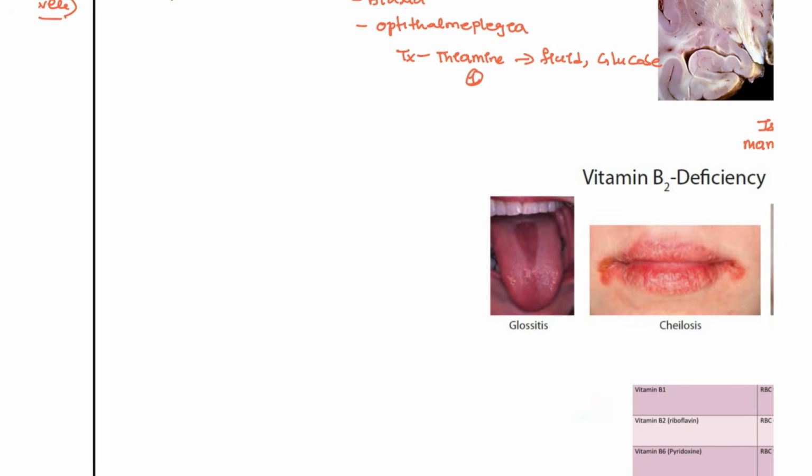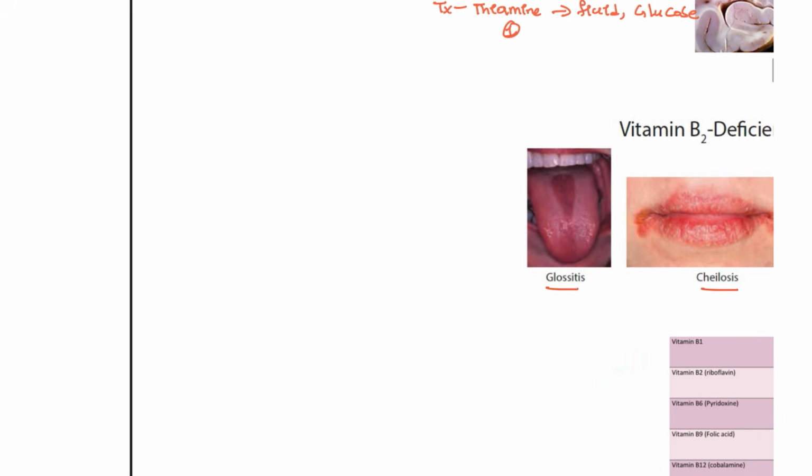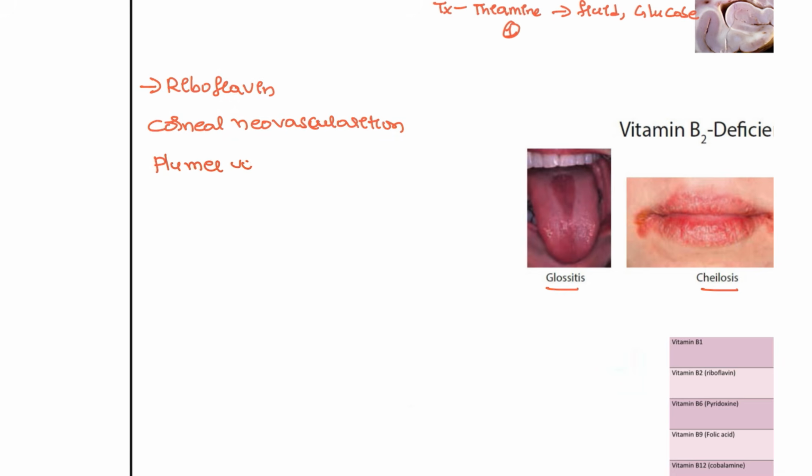Next one is B2 deficiency. In B2 deficiency, you can see the symptoms: glossitis, cheilosis, itching, and burning of the eyes. In riboflavin deficiency, the patients will usually have corneal vascularization, corneal neovascularization, and if it is completely severe, it can also transform into Plummer-Vinson syndrome. In Plummer-Vinson syndrome also you are going to see glossitis and cheilosis in this patient.